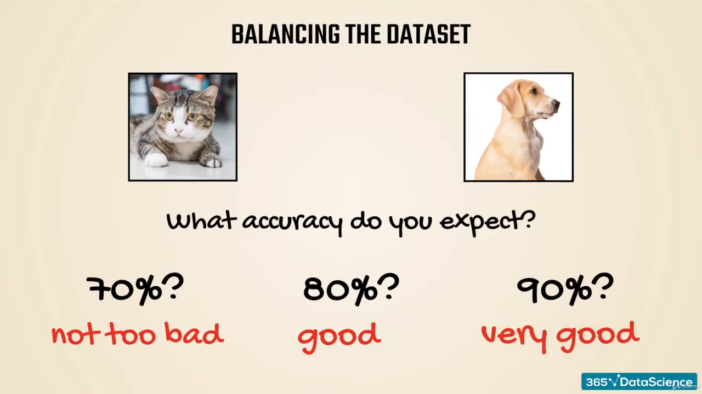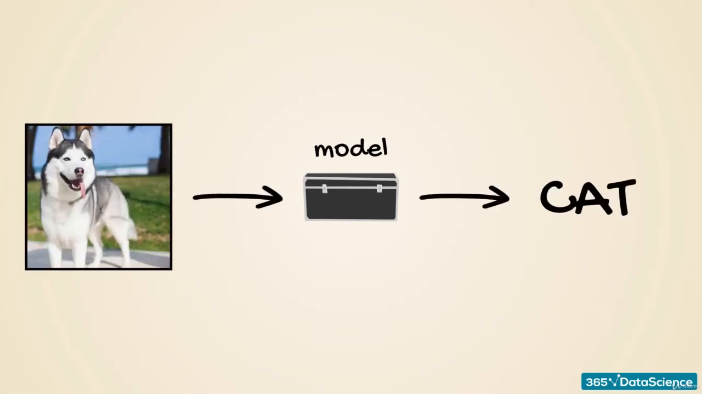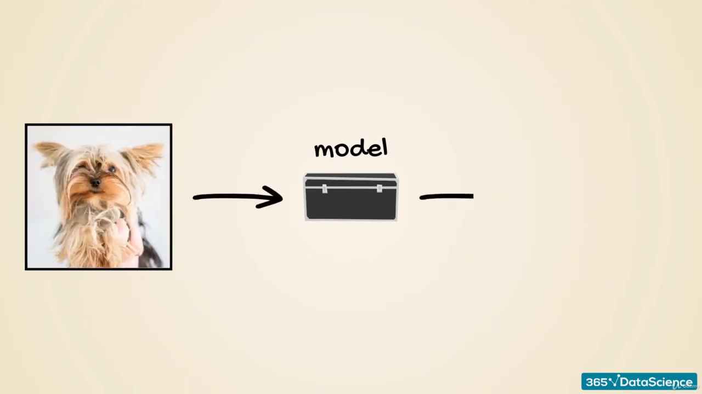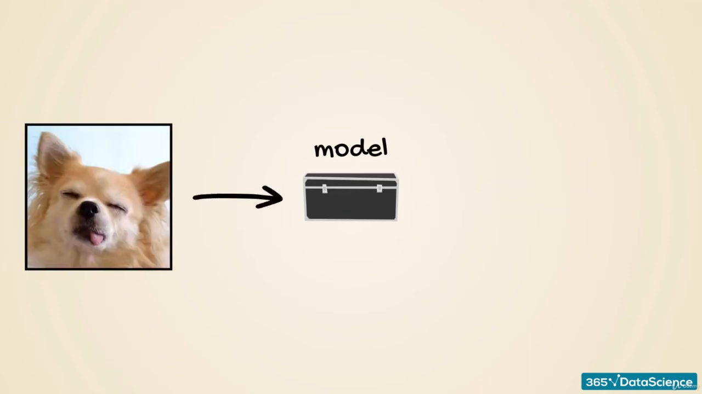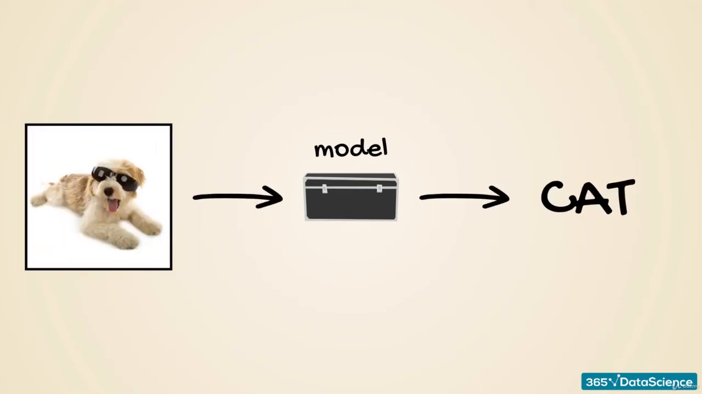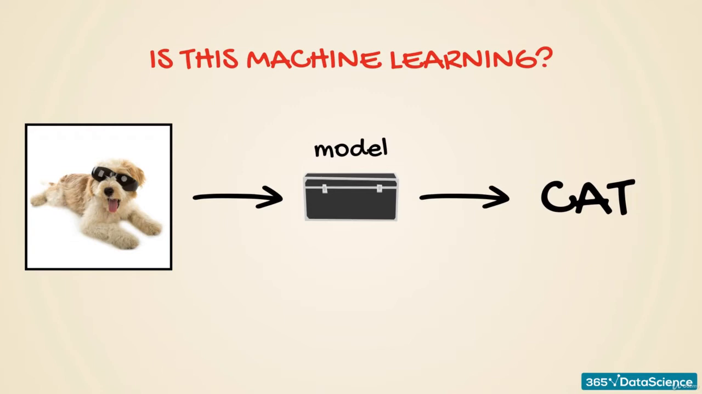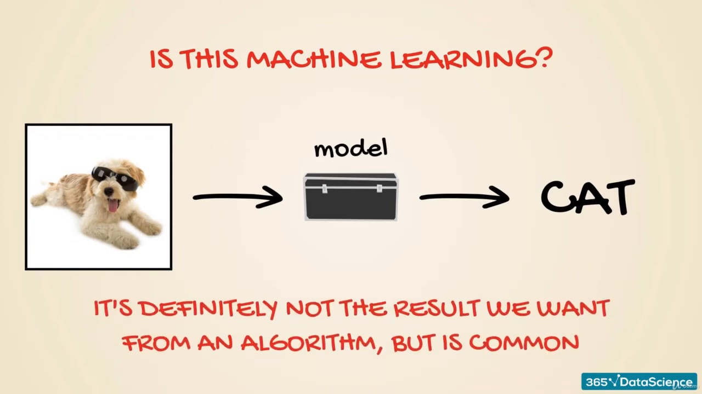I'm not talking about Google and Facebook classifications, which achieve 99.99% accuracy. 90% accuracy for most problems is an impressive accomplishment. Okay, now imagine a model that takes animal photos and outputs only cats. No matter what you feed to the algorithm, it will always output cat as the answer. A bad model, isn't it? Is this machine learning, you may ask? It's definitely not the result we want from a machine learning algorithm, but it is a common result.